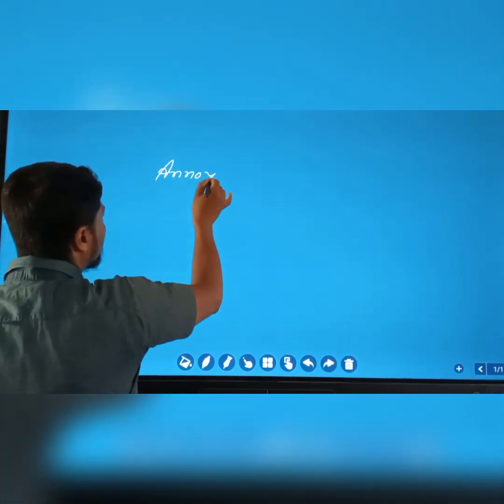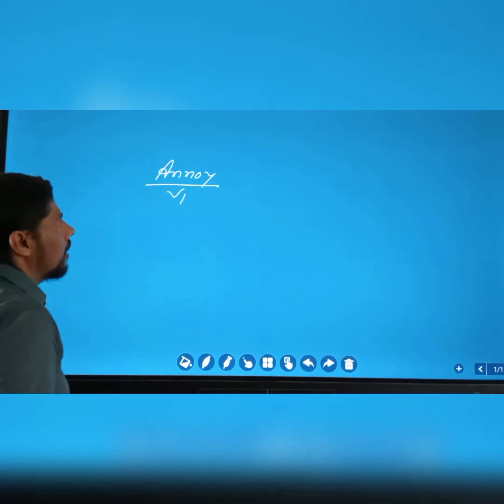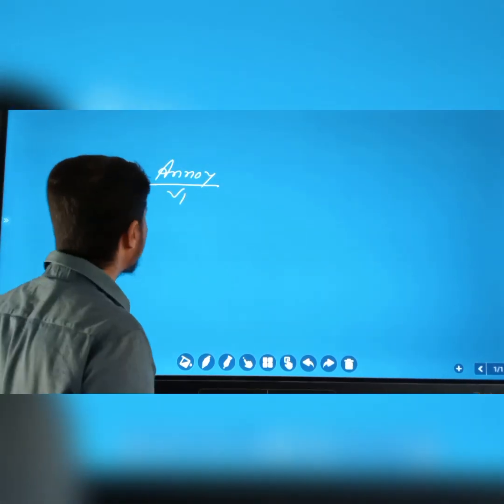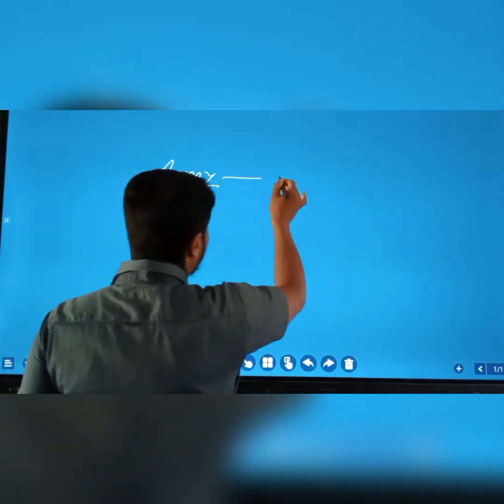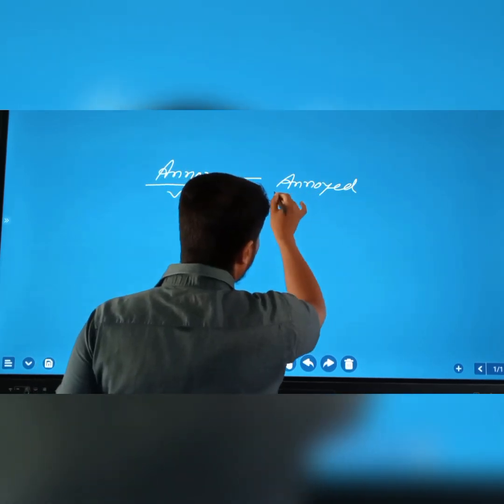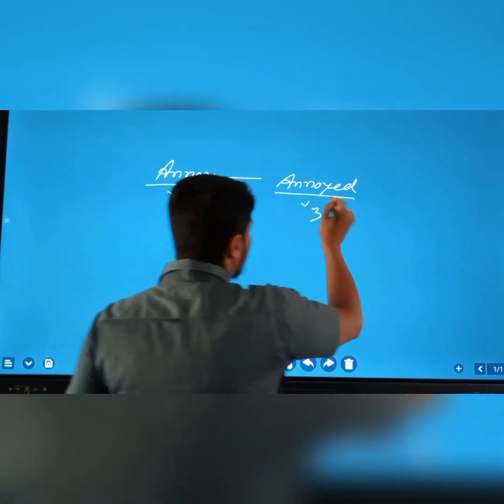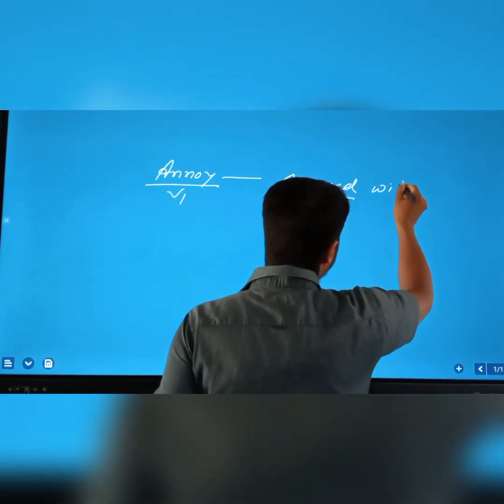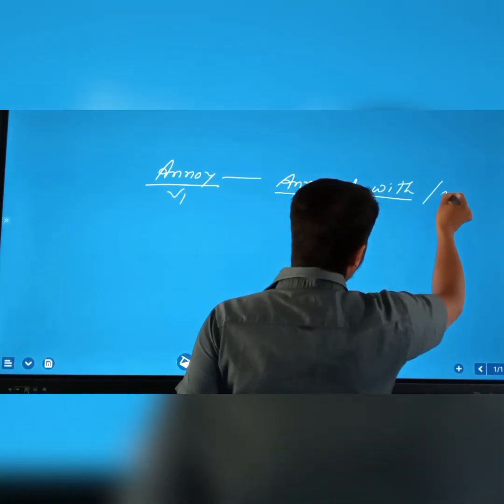Annoy. You know what's the meaning of annoy? Irritate. Okay. So the verb 3 form of annoy is annoyed. This is verb 3 form. It also takes two prepositions, for person with and for others at.